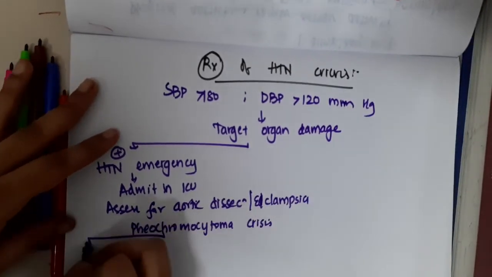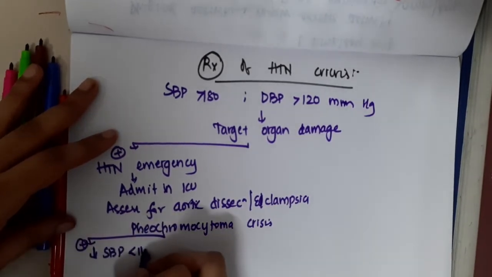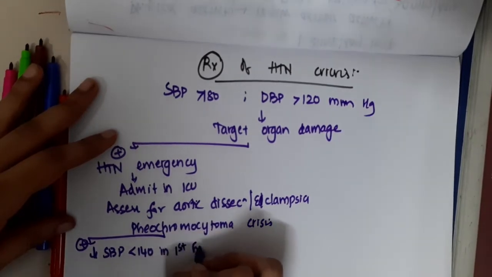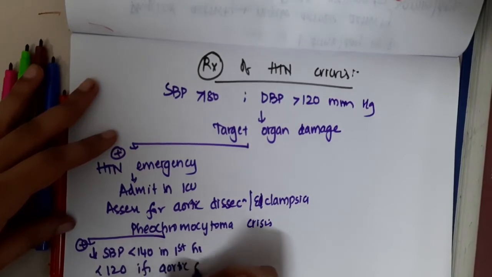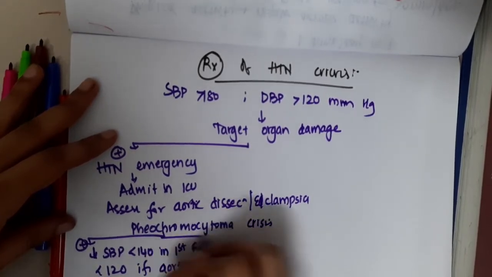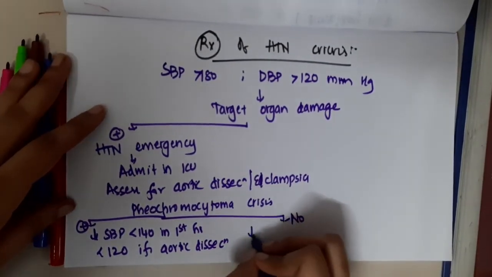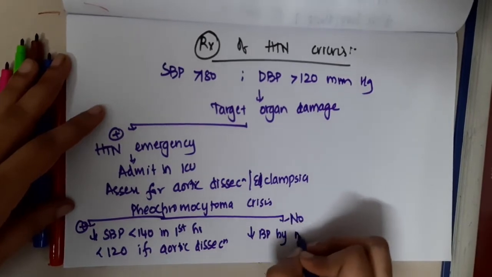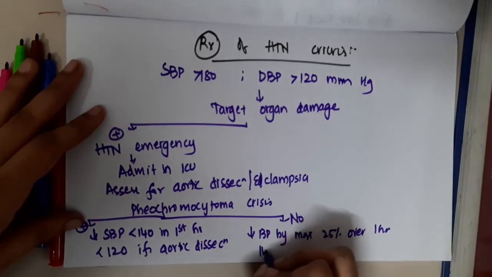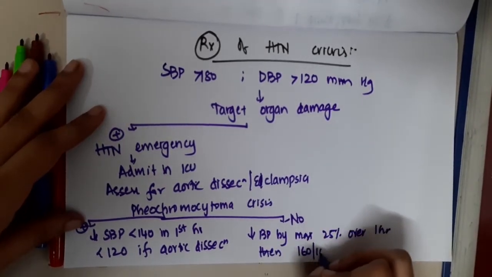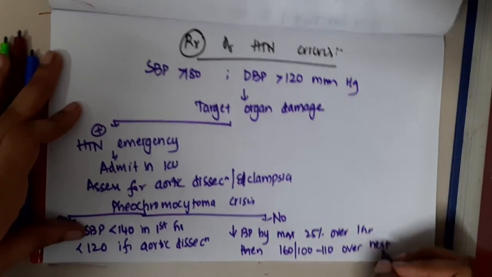If any of these are positive, then you should reduce the systolic blood pressure to less than 140 in the first hour, and to less than 120 if aortic dissection. If it is negative, then you should reduce the BP by a maximum of 25% over 1 hour, and then reduce it to 160 by 100 to 110 over the next 24 hours.